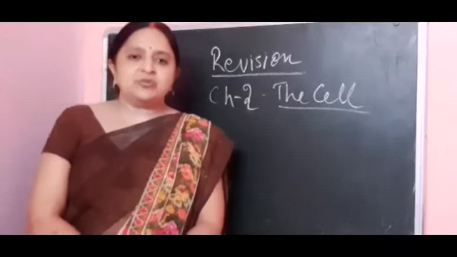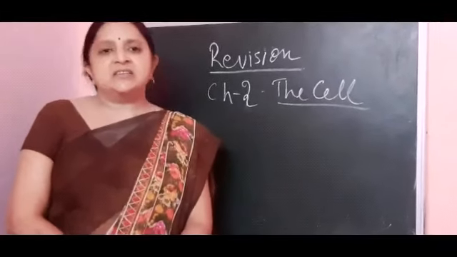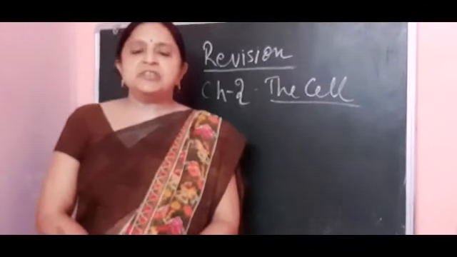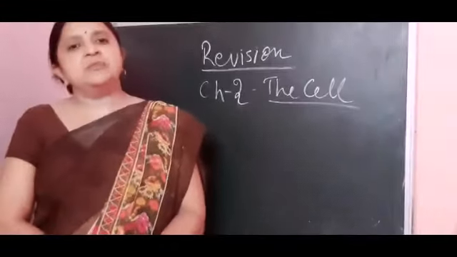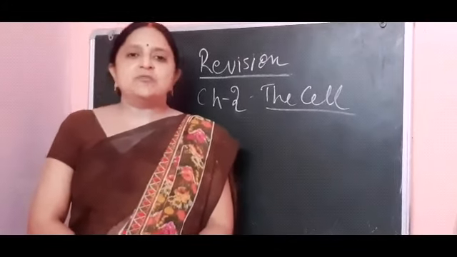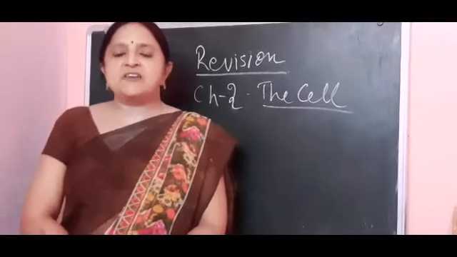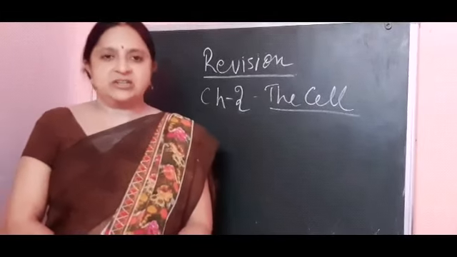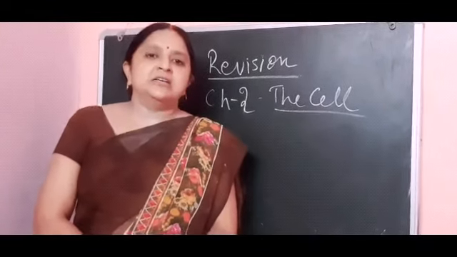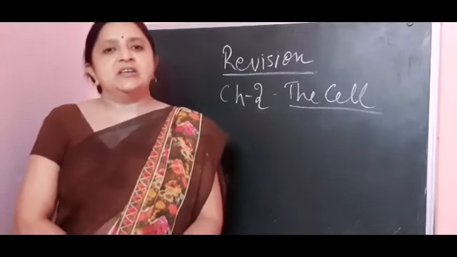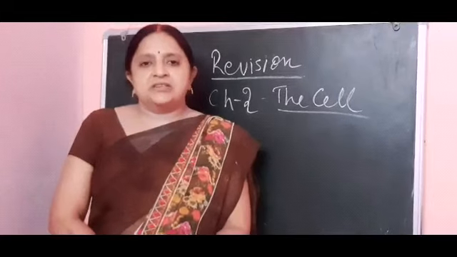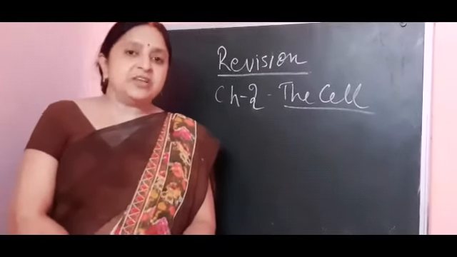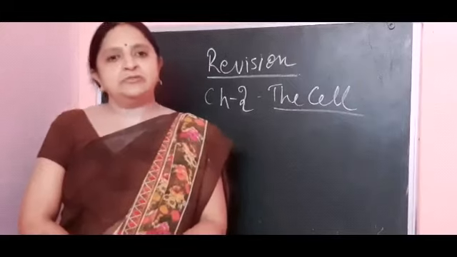In this way, the discovery of the cell is credited to these two scientists, and after that Schleiden and Schwann gave the cell theory. Cell theory proposed three points. The first is that all living beings are composed of cells. The second is that the basic unit of structure and function is the cell. The third and most important is that each new cell comes from a pre-existing cell. This is a very important theory that you all have to learn.